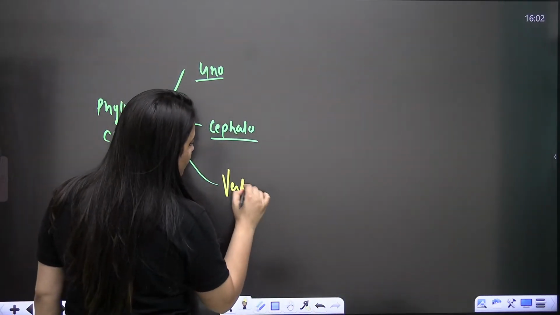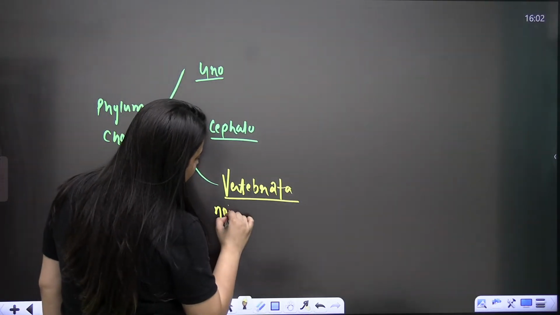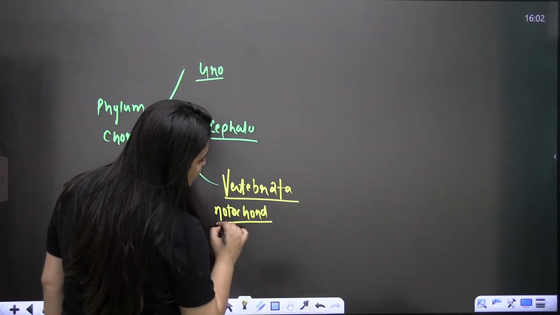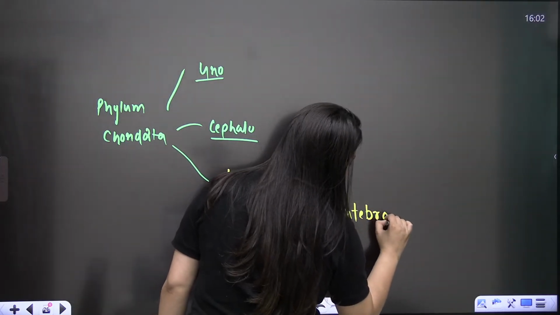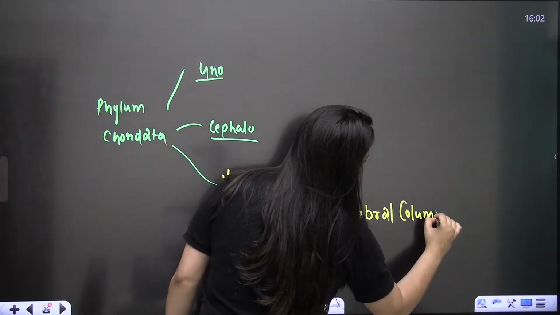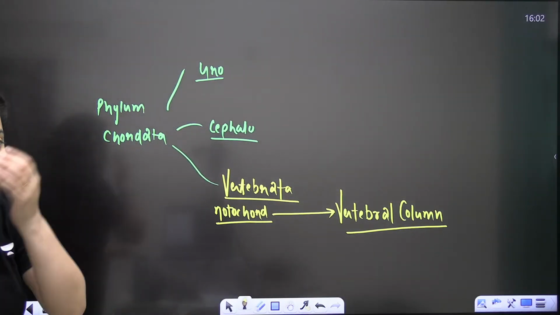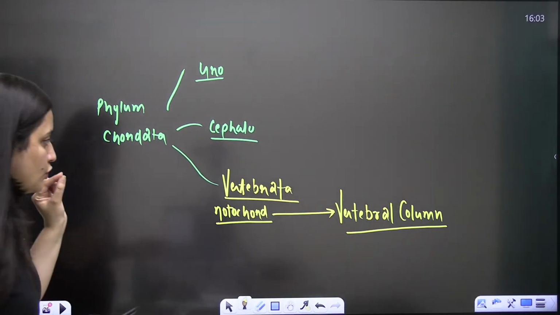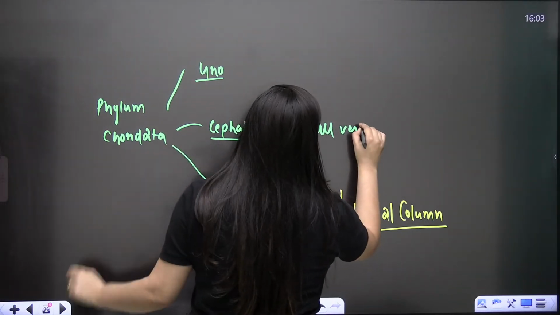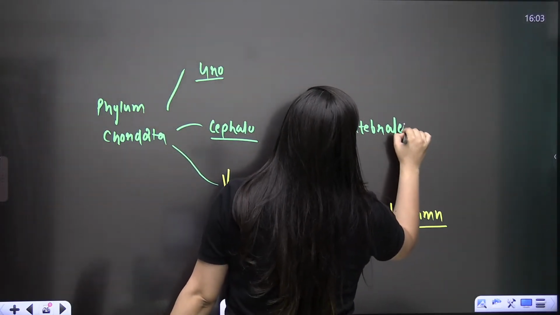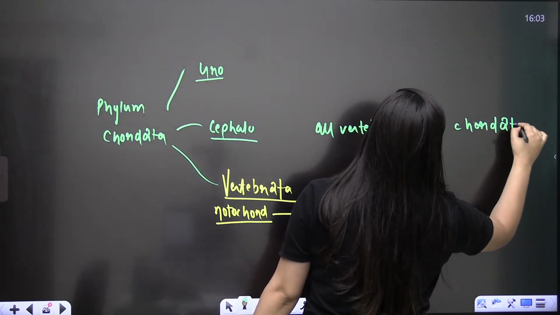And when you talk about the Vertebrata, in the Vertebrata you will see that the notochord will form the vertebral column. Is that clear? So can I say that all vertebrates are chordates? Ultimately they come under the phylum Chordata, so they are chordates.